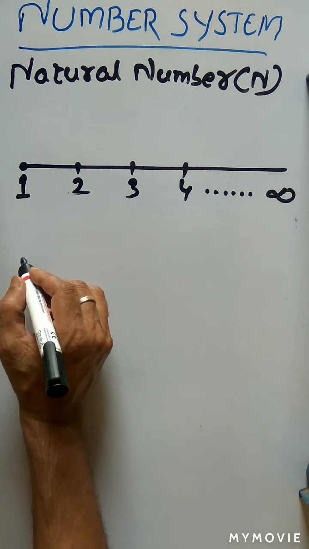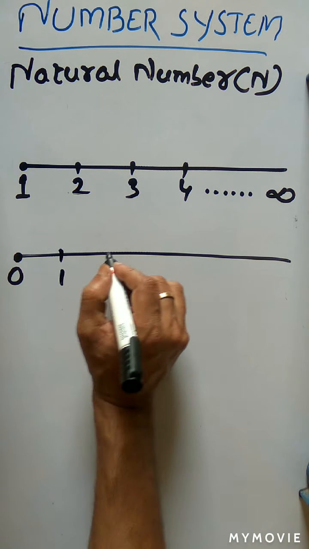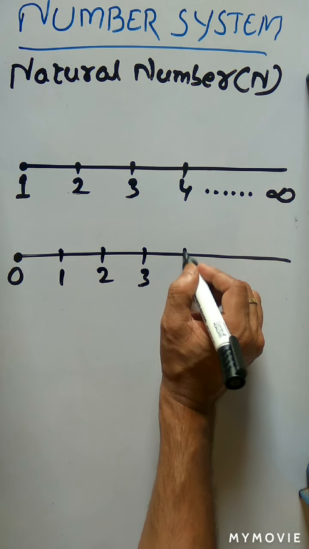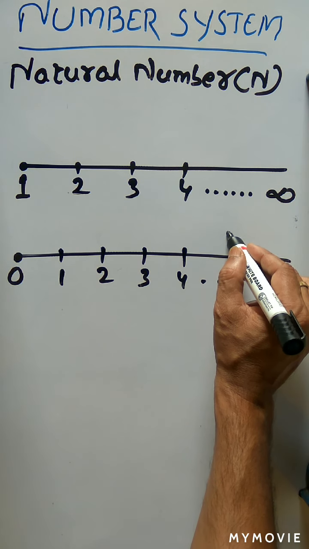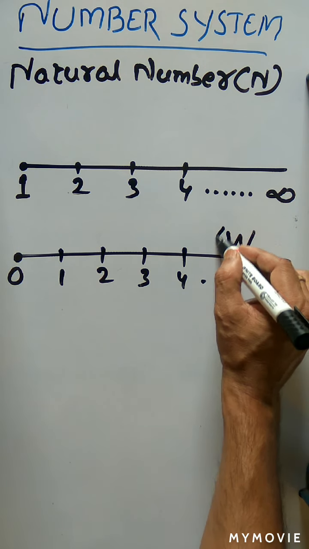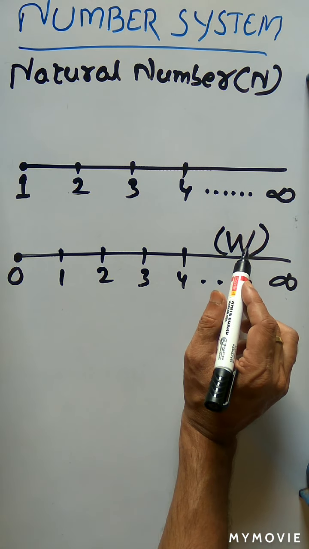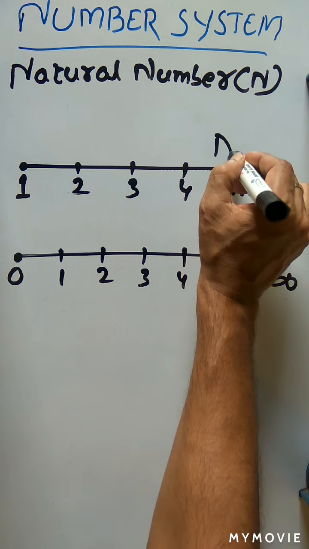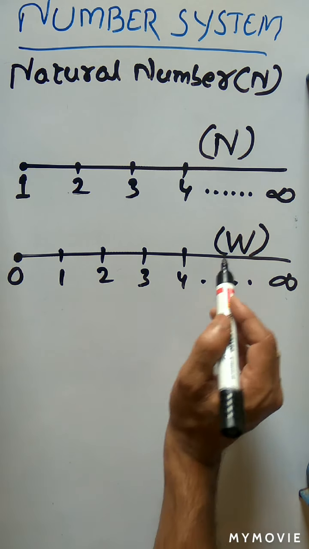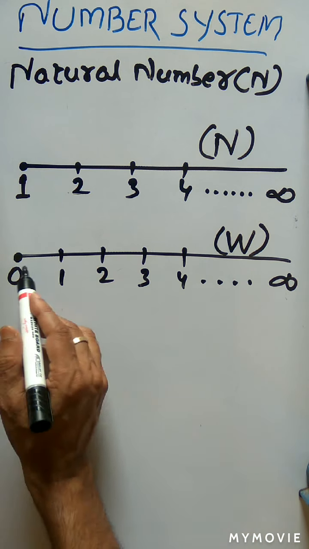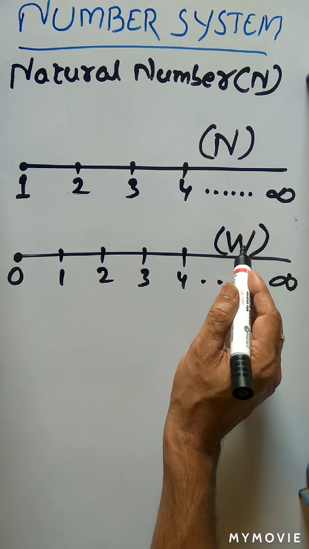If the number line starts from 0, then 1, then 2, then 3, then 4, like this, up to what? Up to infinity. This is called the whole numbers, and all these numbers belong to which set? The whole number set. The whole number set is represented by W, just like the natural number set is represented by N. So whole numbers are represented by the letter W. All these numbers come under this set that is called W.